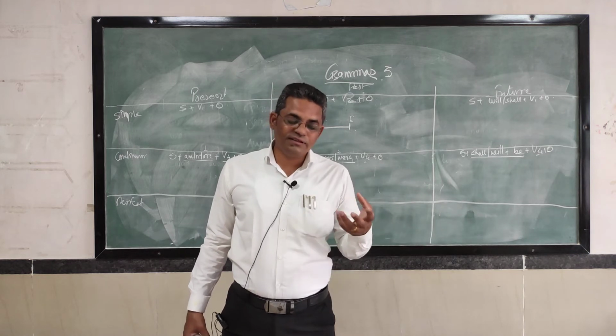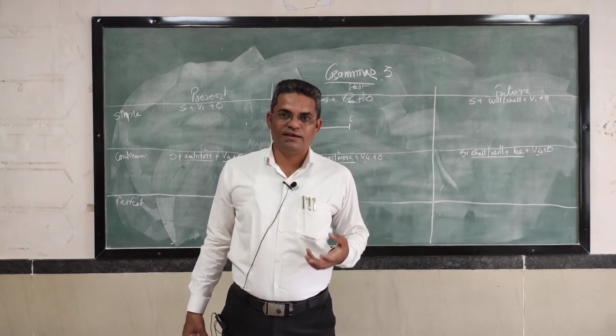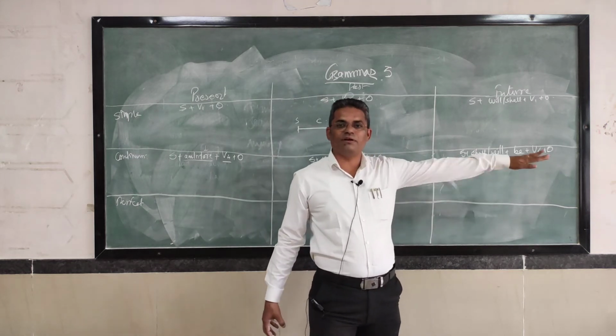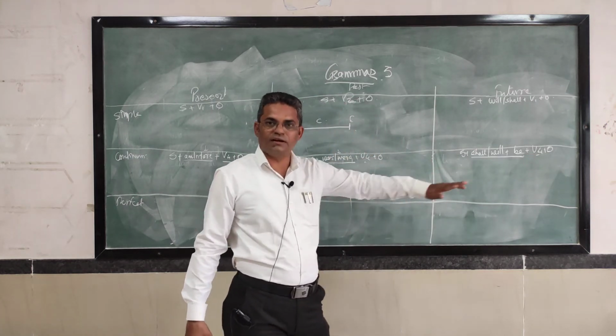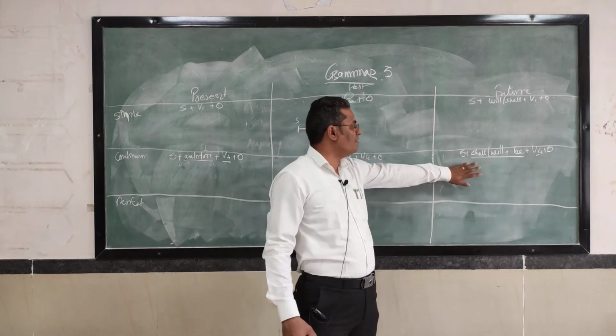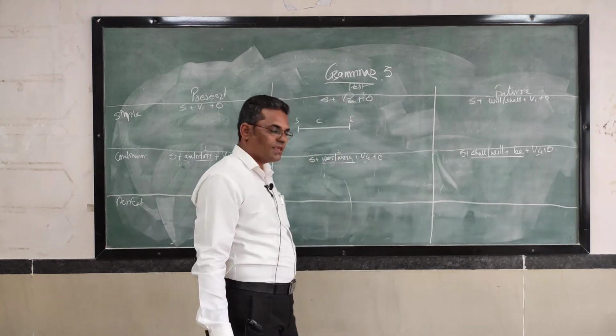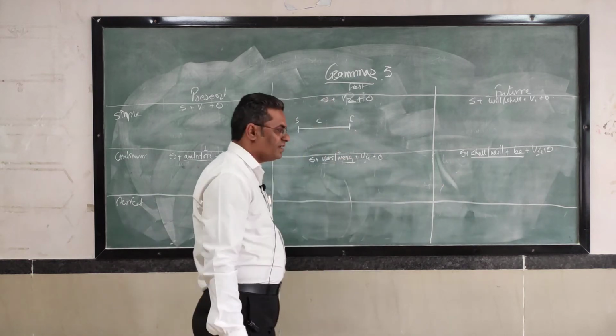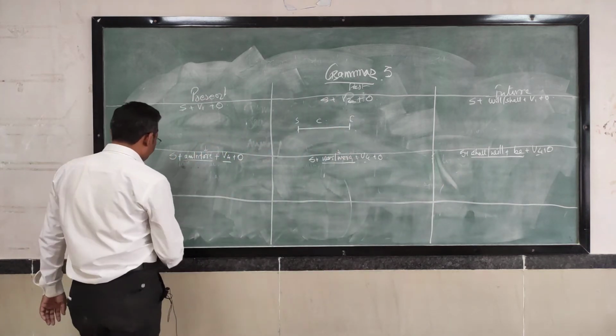So in this way, future possibility of an action in working or in progress, in continuous condition, we use this structure. He will be studying. He will be reading books.